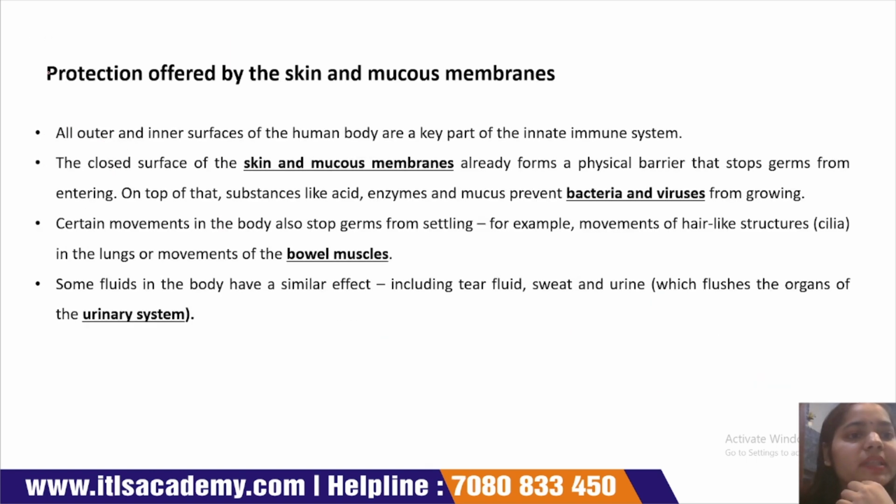Now we discuss the innate immunity protection offered by the skin and mucous membrane. All outer and inner surfaces of our body are a key part of the innate immune system. The outer surface may be skin. The inner surface may be mucous membrane.